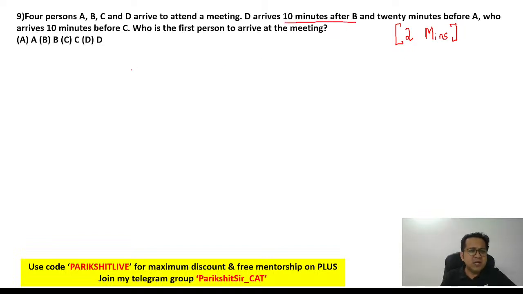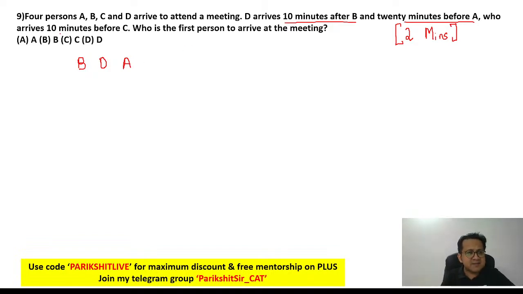Okay, so basically in the sequence, of D and B, B is before D. Will you agree? Of D and B, B is before D because D is arriving after B. And D arrives 20 minutes before A. So D is before A. So till now I have got the sequence. D is after B but before A. That's going to be the sequence BDA.